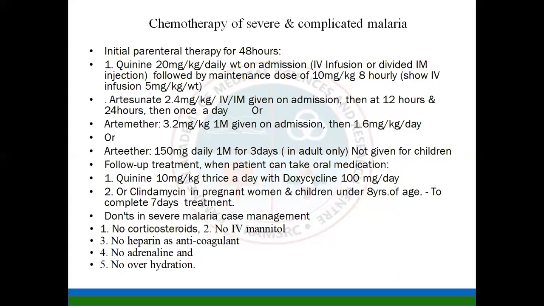Then artesunate 2.4 milligram per kg body weight intravenous or intramuscular on admission, then 12th hourly. Then artemether 3.2 milligrams per kg intramuscular on admission, then the dose is 1.6 milligrams per day. Or arteether 150 milligrams daily for 3 days, and it's not given in children.